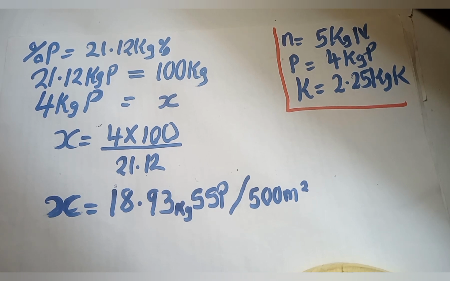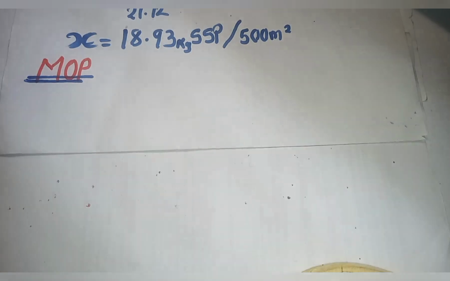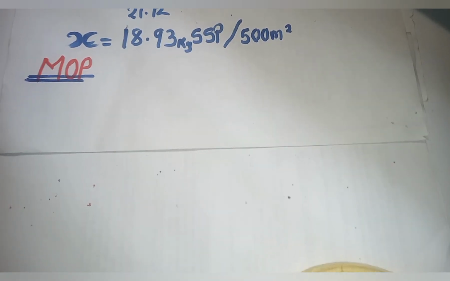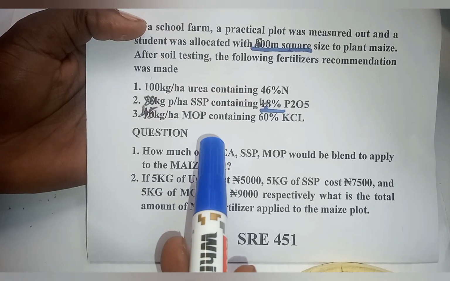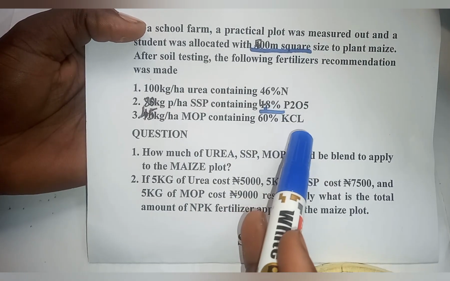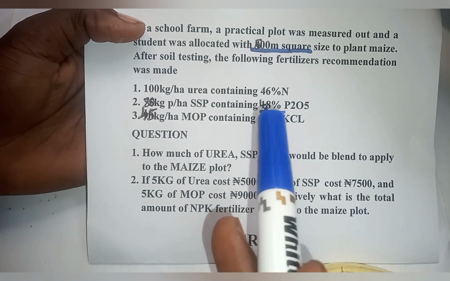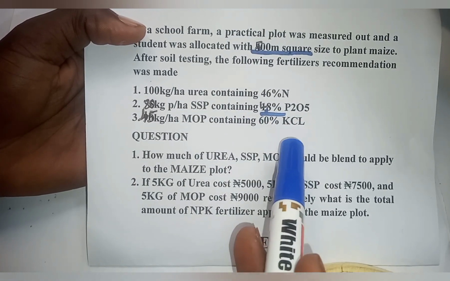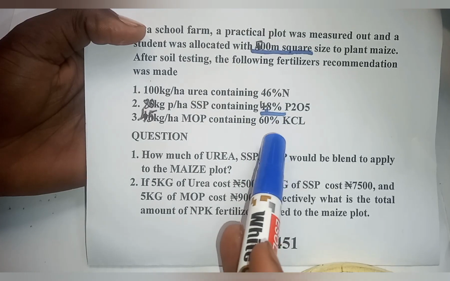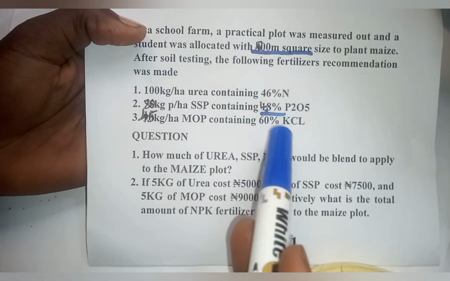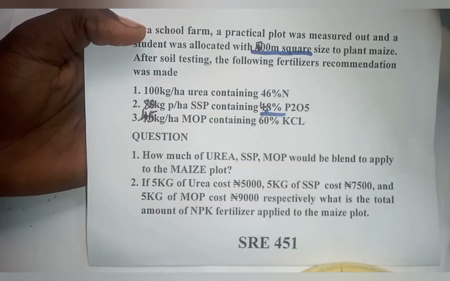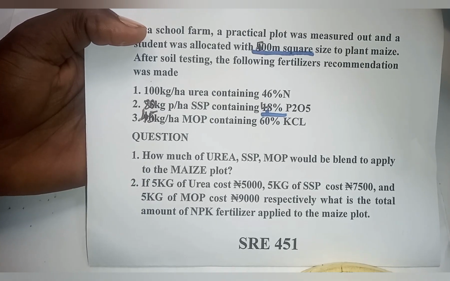Now let's proceed to muriate of potash, MOP. Now if you look at the question, the question states that we have 60% KCl. Of course, muriate of potash, the compound is KCl. They gave me 60% KCl. I'm only concerned with potassium, which is K. How do I get the percentage of potassium out of this 60%? That's what I'm going to be doing right now.